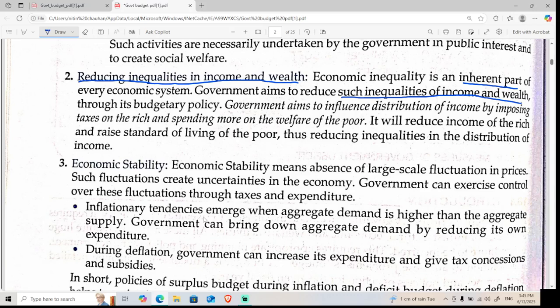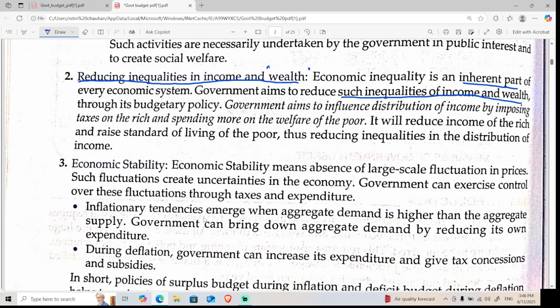So the government, actually the economy, also has an aim to bring equality in income and wealth. Wealth is what stays for a long time. Income is recurring, it is regular in nature. Like every month, how much money you get is called your income, and whatever you leave behind for your next generation is called wealth. So your wealth is for a lifetime, and your income is something you are earning right now: you work hard, and because of that you are getting money.